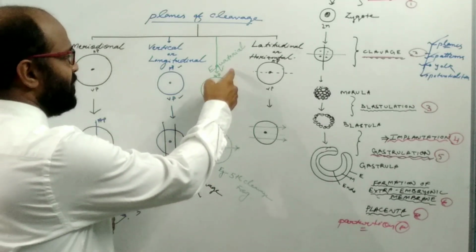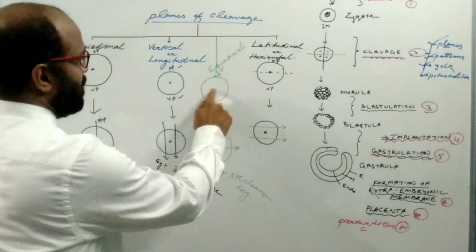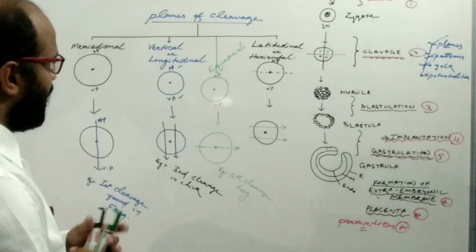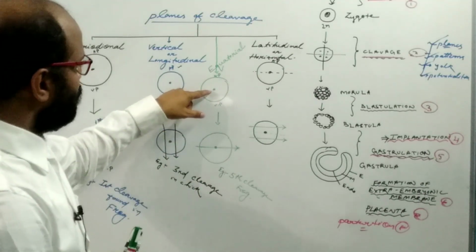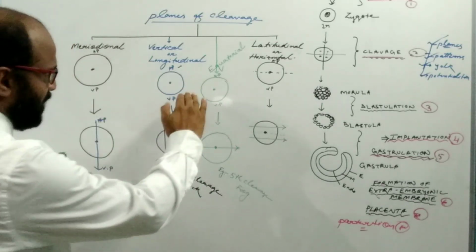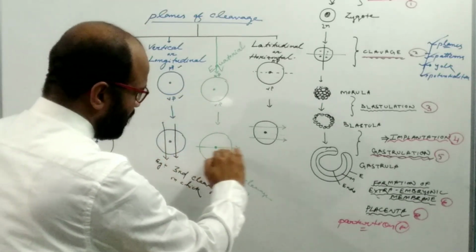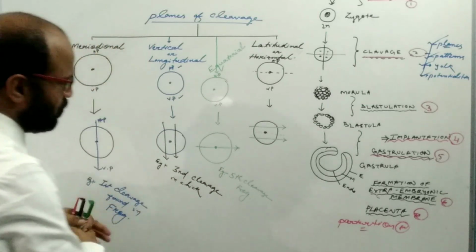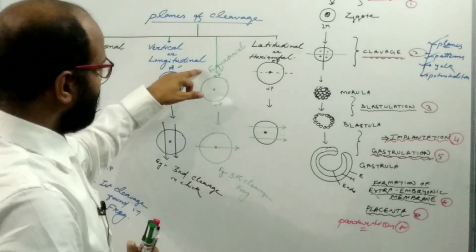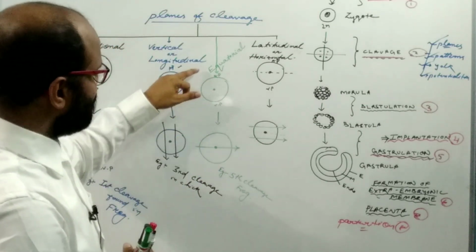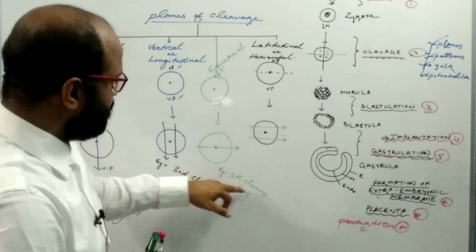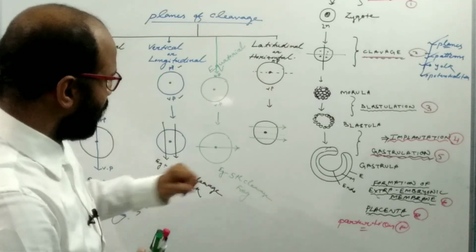Another may be the equatorial. The equatorial means the middle of the zygote, that line is known as the equator. So the cleavage plane which passes through the equator as well as the center of the zygote is known as the equatorial cleavage plane, and this is the fifth cleavage found in frog.